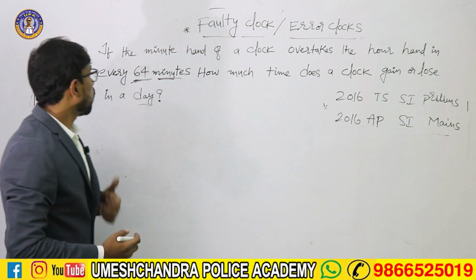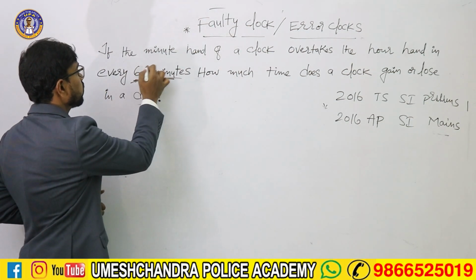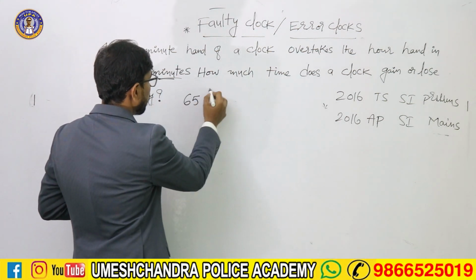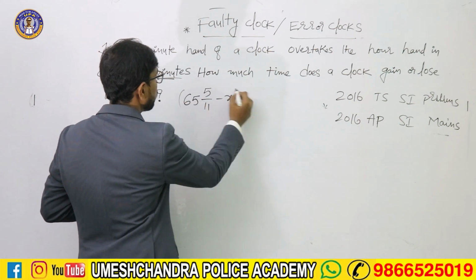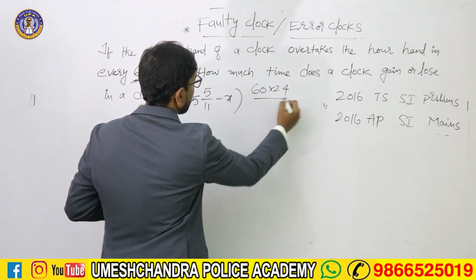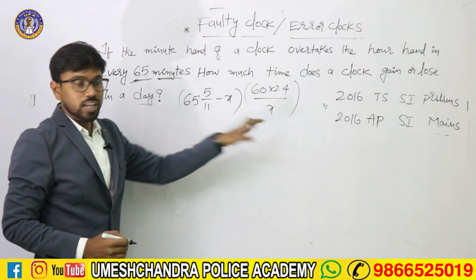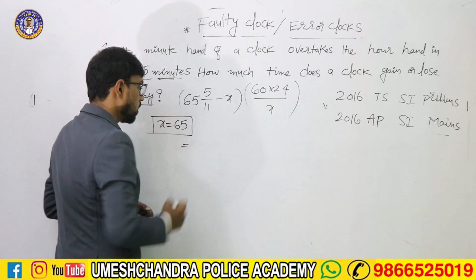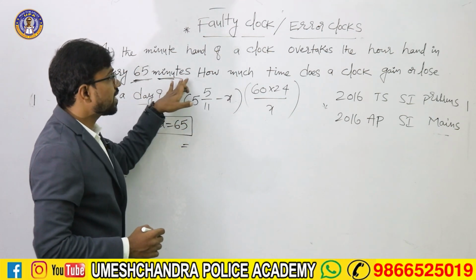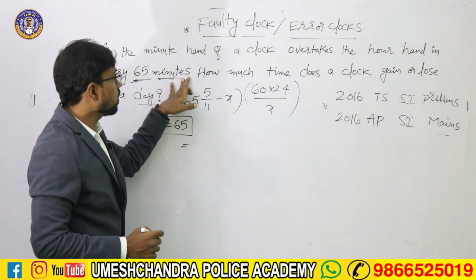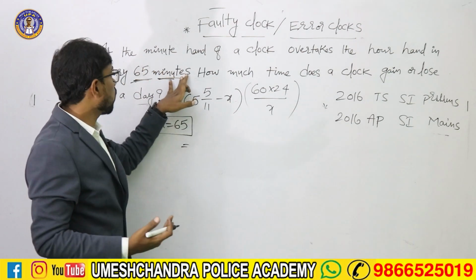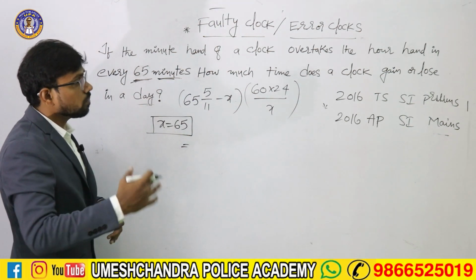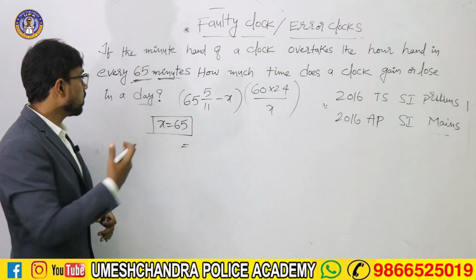If someone asks you, what about 65 minutes? We have the formula: 65 5 by 11 minutes minus x into 60 into 24 by x. According to this question, x value is 65. So if the minute hand of a clock overtakes the hour hand in 65 minutes, how many minutes do we gain or lose in the clock?